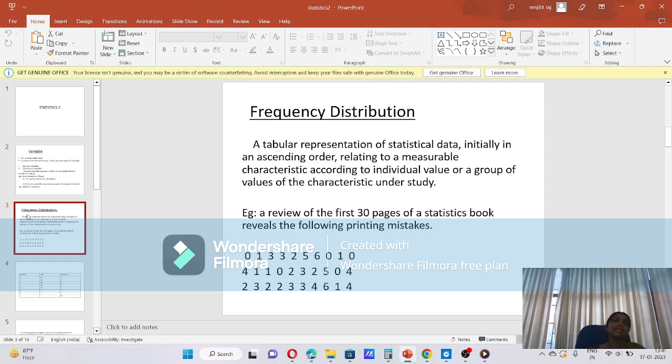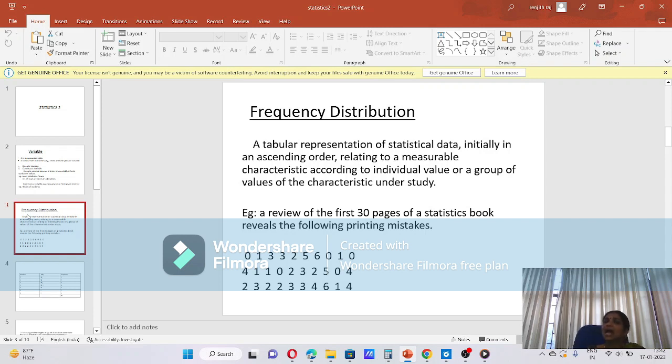We can arrange the data in a tabular format. In one column we write the variable, the x values, and in another column we write how many times all these values repeat, the frequency. This is known as frequency distribution.